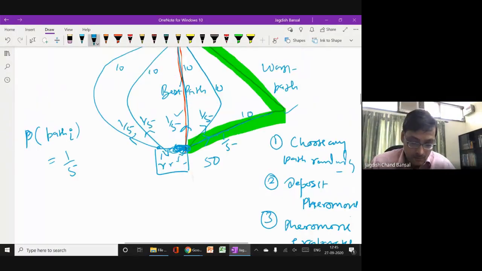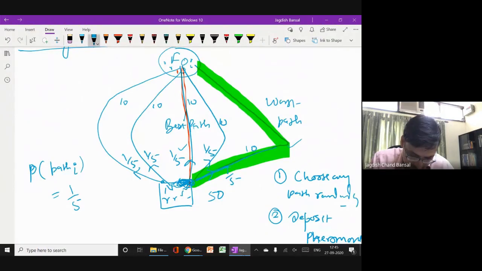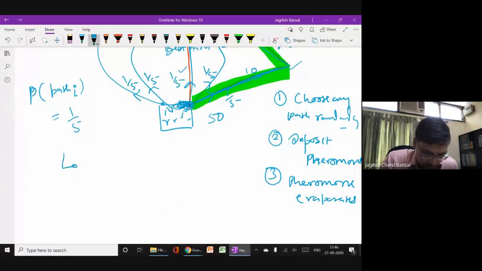So now you see here the ants which had chosen this longer path, and the ants which had chosen the shortest path. Every ant is depositing the same amount of pheromone, the same number of ants are going there, and the pheromone has a property that it evaporates with time. So the ants who are using this path will take more time. If the time taken is more on this path, the evaporation will also be high, right? So what I say is that on a longer path, evaporation is high.